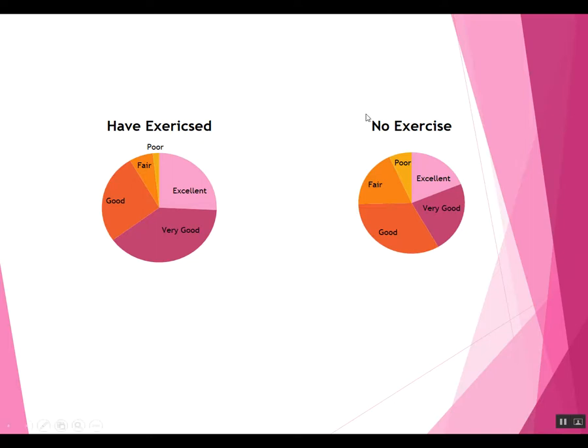So what does the relationship look like? It looks like the pie chart is different. The health pie chart is different depending on whether or not you've exercised. Those who have exercised are more likely to be in the top two levels of health and less likely to be in the bottom two.